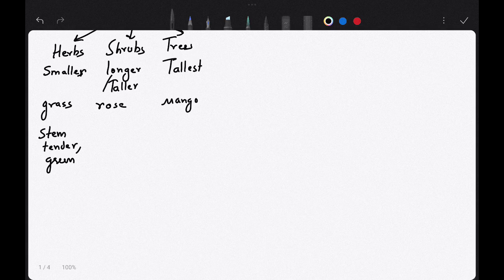But in shrubs, the stem is well developed, better than the herbs. The stem is further developed. But in trees you will see a woody structure. So these are the features by which you can classify herbs, shrubs, and trees.